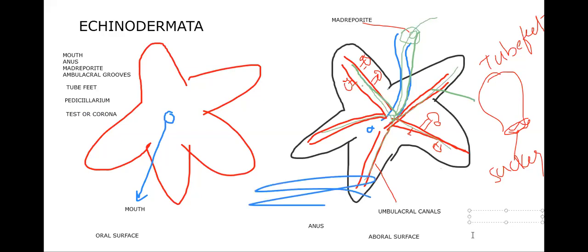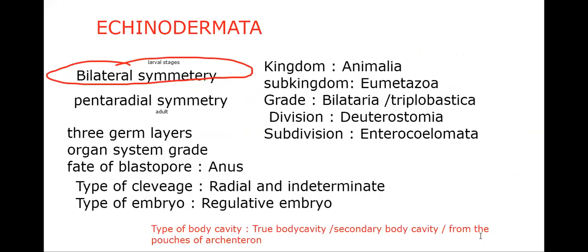Okay, then let's talk about general characters here. I want a white paper. As usual, locomotion, nutrition, digestion. Likewise, we'll go as usual from the beginning. Let me go with habit and habitat. The first characteristic feature we are seeing is habit and habitat.